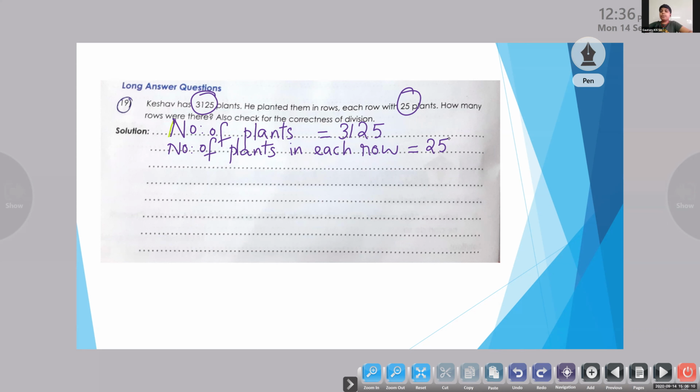Total number of rows. We can write just number of rows. Okay, children, you can write number of rows. So we have to divide. 3,125 divided by 25. All the children find out.